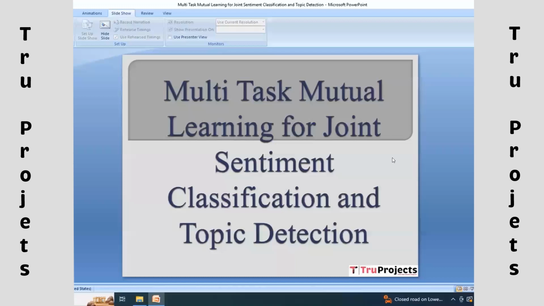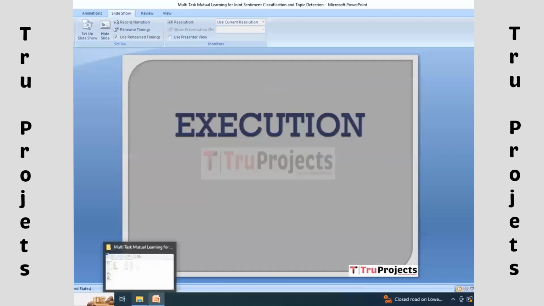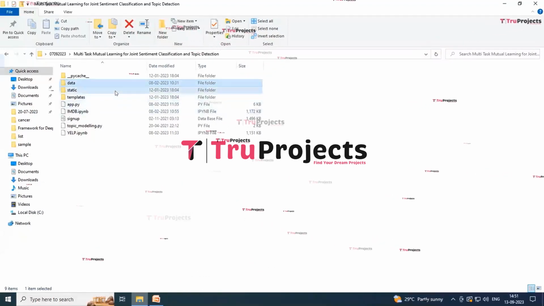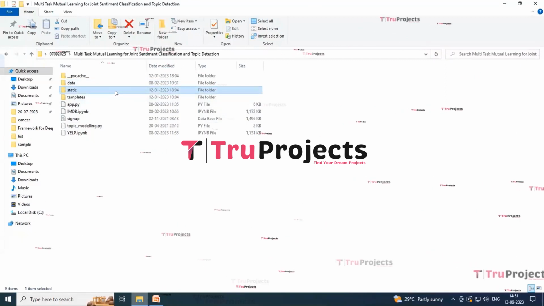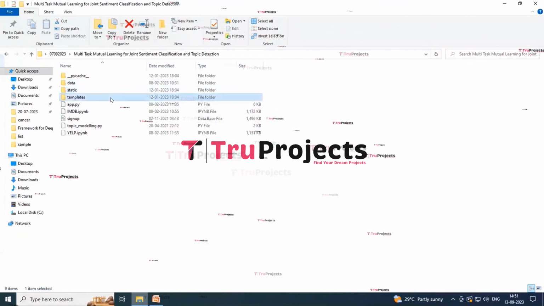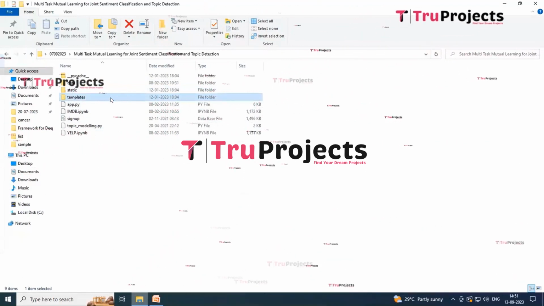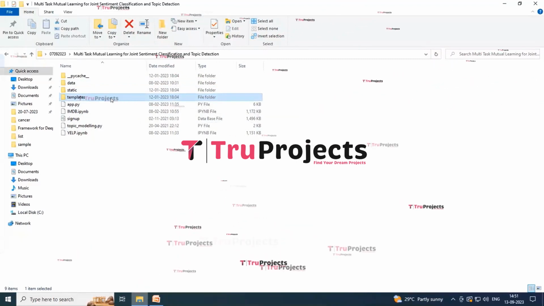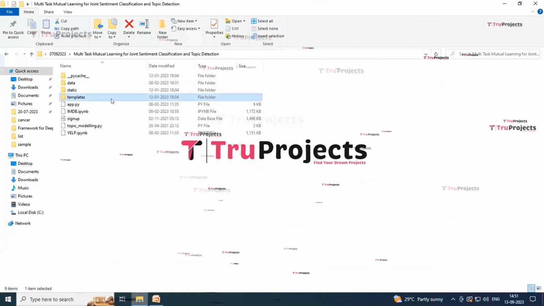To execute the project, first we need to open the code folder. Now here we have a folder which is named as data. In this we are containing some data set which is used in this project. And the folder which is named as static, this folder consists of files related to CSS, JavaScript and Bootstrap files. And the folder named as templates, this folder contains all the HTML pages used in this project. It typically includes files like index.html, about.html, etc. which represent different pages of the website.